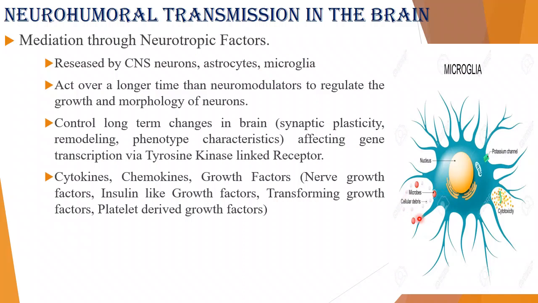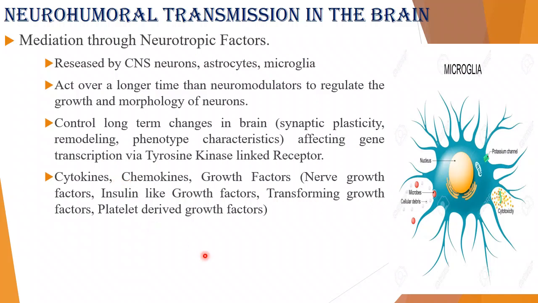So from that microglia itself, these neurotropic factors are released. Okay, so what kind of neurotropic factors? Cytokines, chemokines, growth factors: nerve growth factors, insulin like growth factors, transforming growth factors, platelet derived growth factors. I think the cytokines, chemokines, platelet derived growth factors and nerve growth factors, we have studied in pathophysiology.